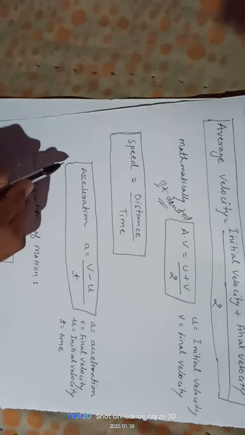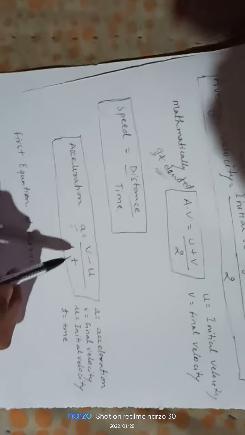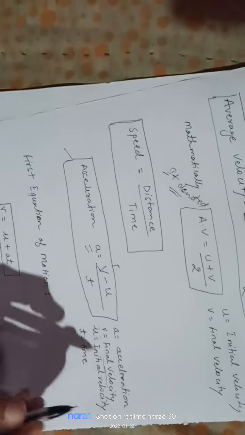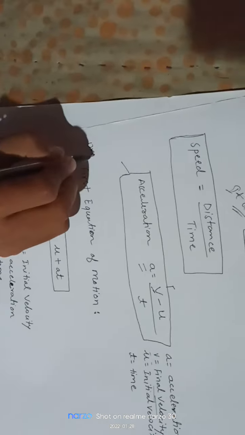Next topic is acceleration. Acceleration a equals (v minus u) upon t, where a is the acceleration, v is the final velocity, u is the initial velocity, and t is the time. And then we come to uniform motion.